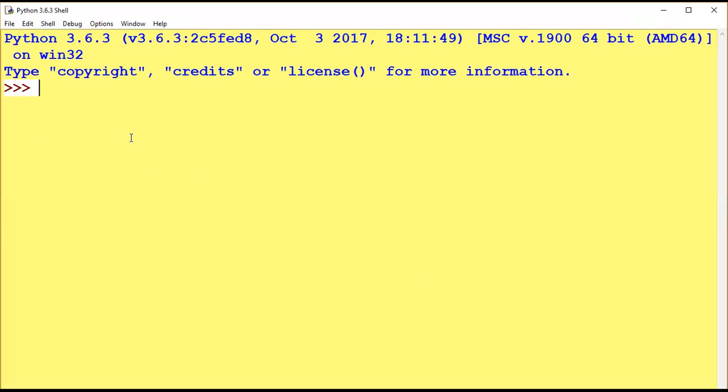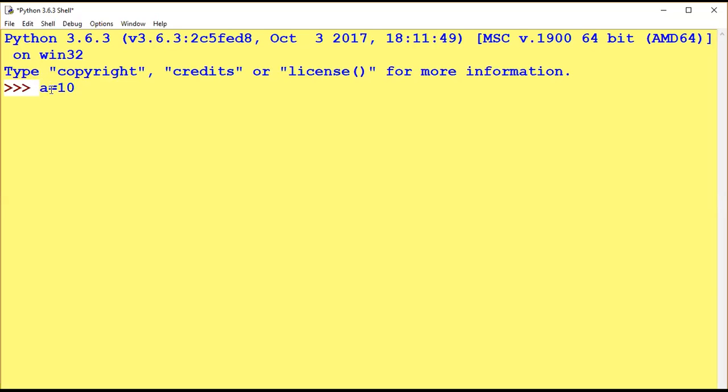What is it? See, I have declared a equal 10. So what is a? A is a variable, equal is an assignment operator here, and 10 is a value which is being assigned to a. What is a variable? Variable is just like a container. Anything you want to keep in any place, first you need a container or place. So that's why we are declaring a variable as a.